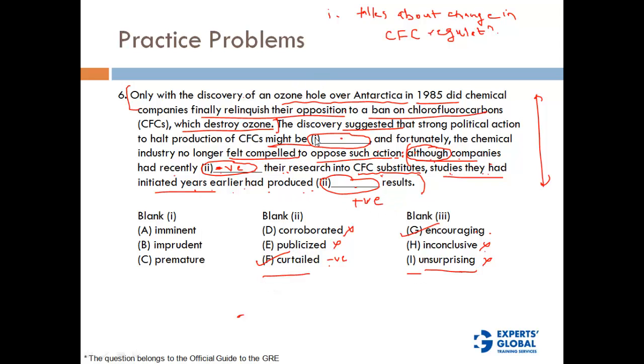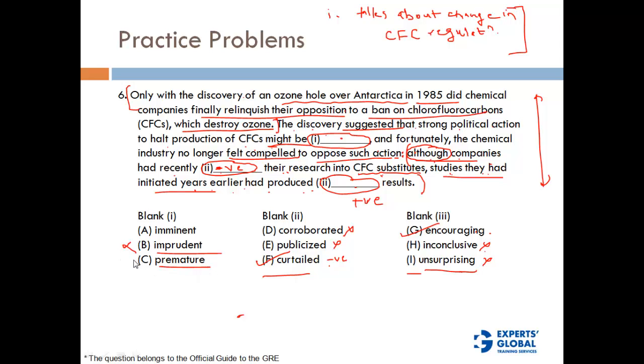Now let's look at what kind of word would go in blank 1. The discovery suggested that strong political action will dash on CFCs might come in power, or a strong political action is expected, that kind of thing. So let's look at imprudent. Why would political action be imprudent if there is a discovery that CFCs are destroying the ozone layer? So imprudent is not correct.